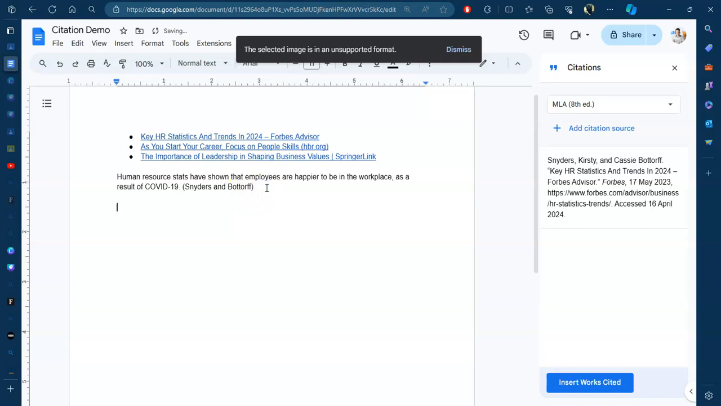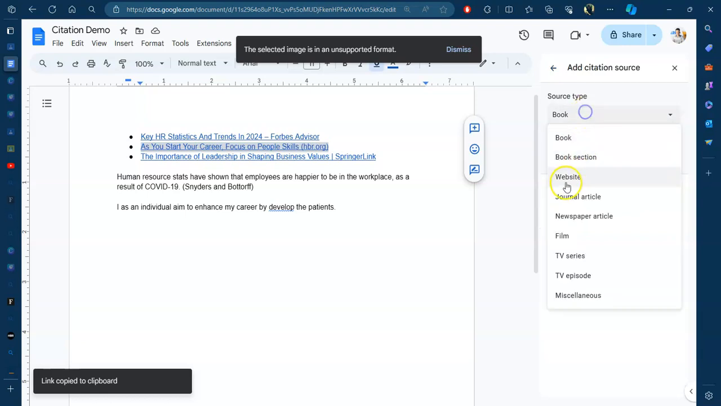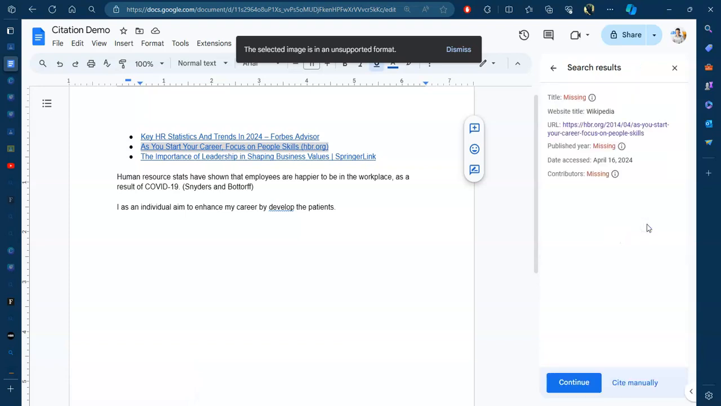Okay, and then I'm going to keep writing, and I'm going to say I, as an individual, aim to enhance my career by developing the skill, developing patience. You should say patience. Okay, and then I'm going to support this with another reference. Let's just say I want to support it with 2 references because I read 2 articles that got me thinking about this. So I'll go website and I'll paste this one. So this one's from Harvard Business Review. Let's see if it finds all the information.